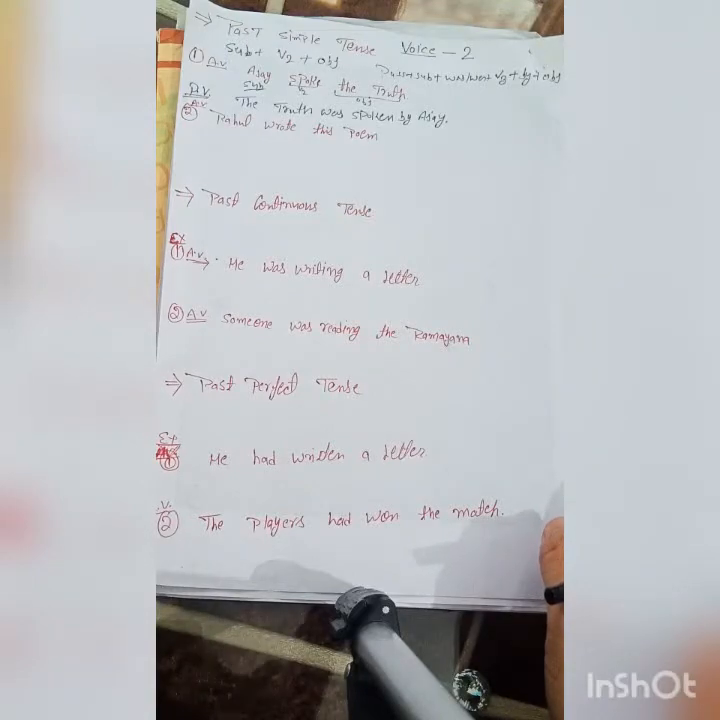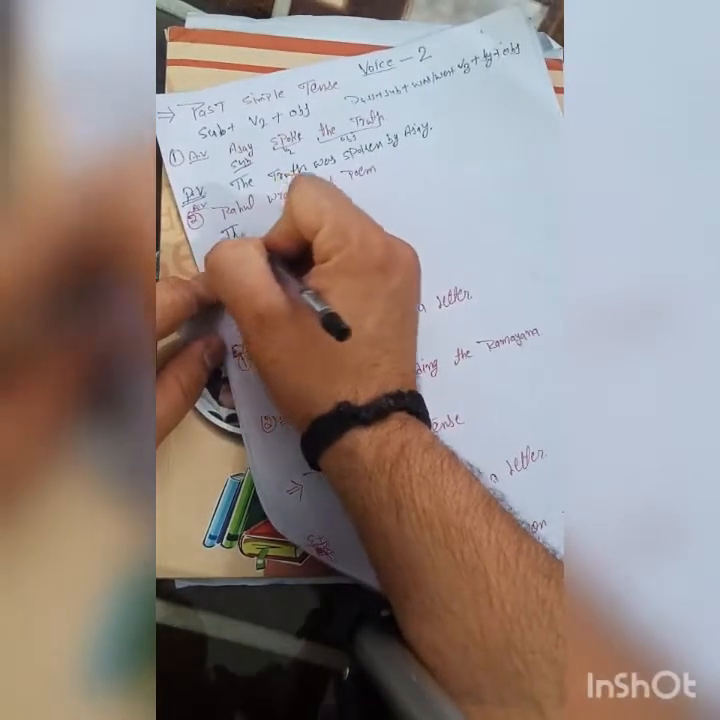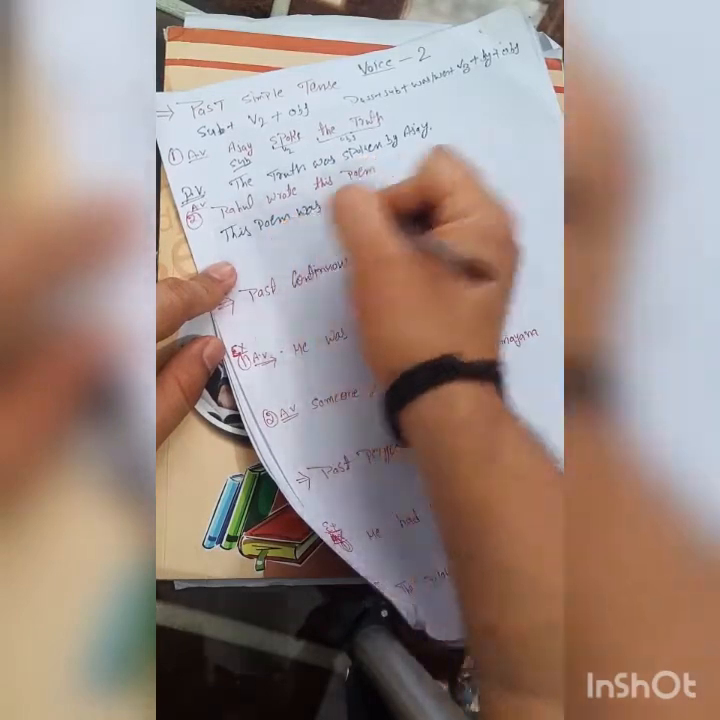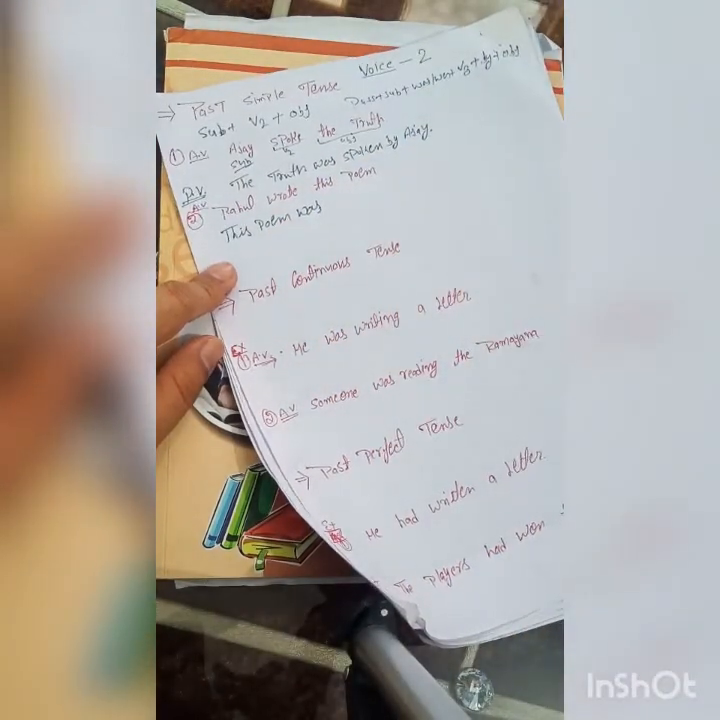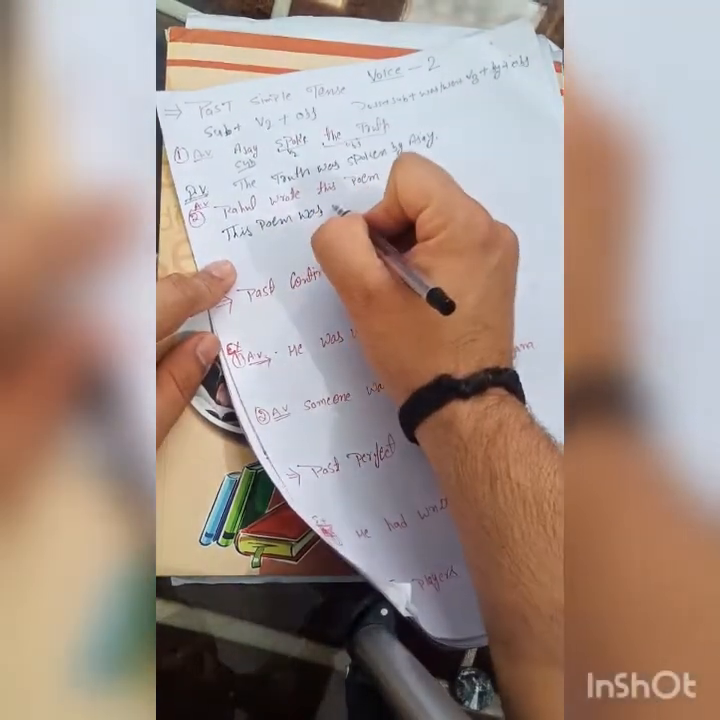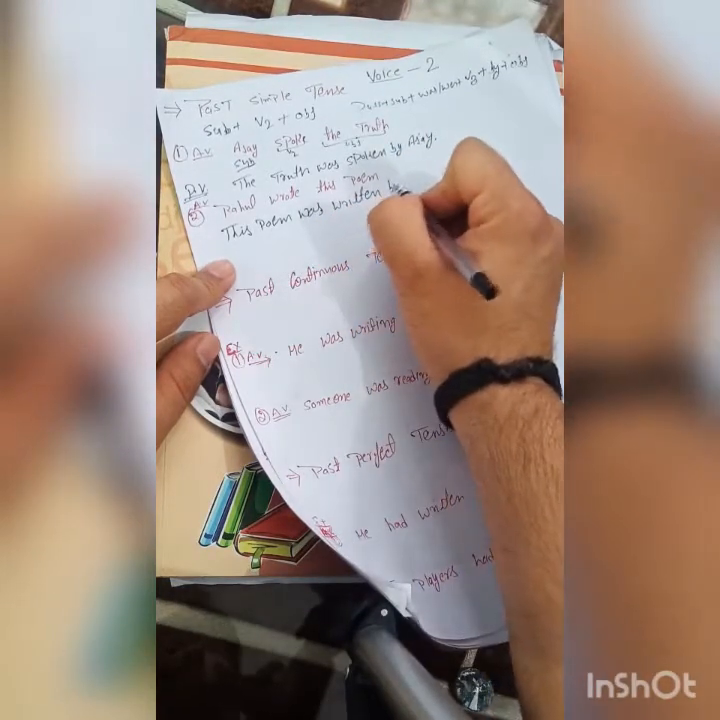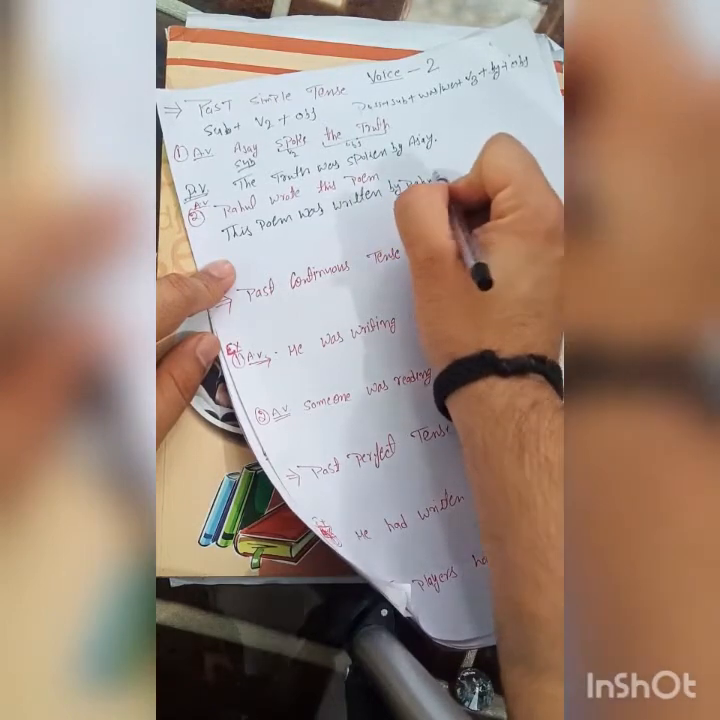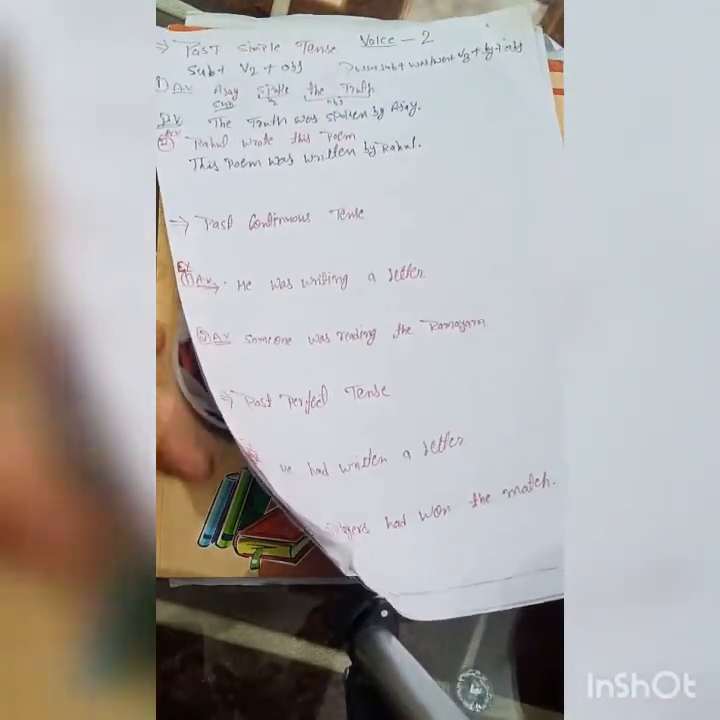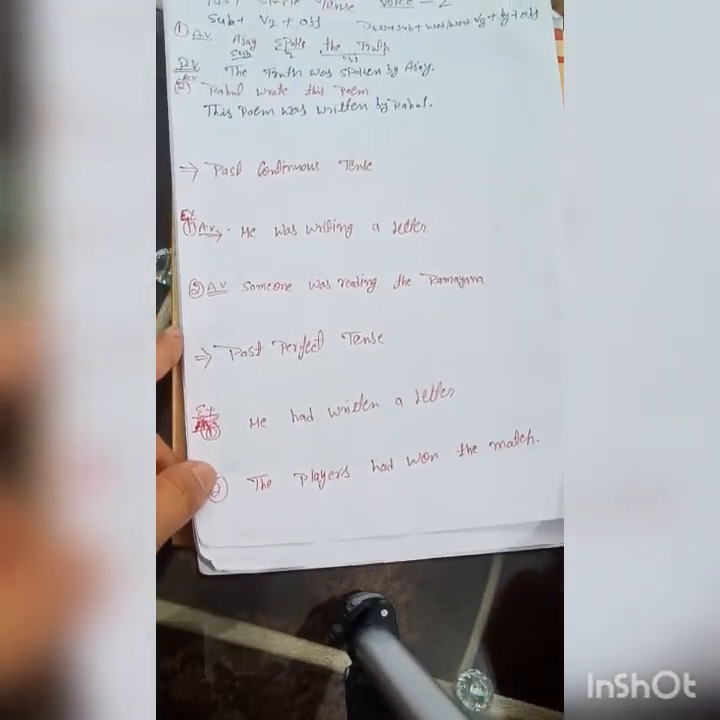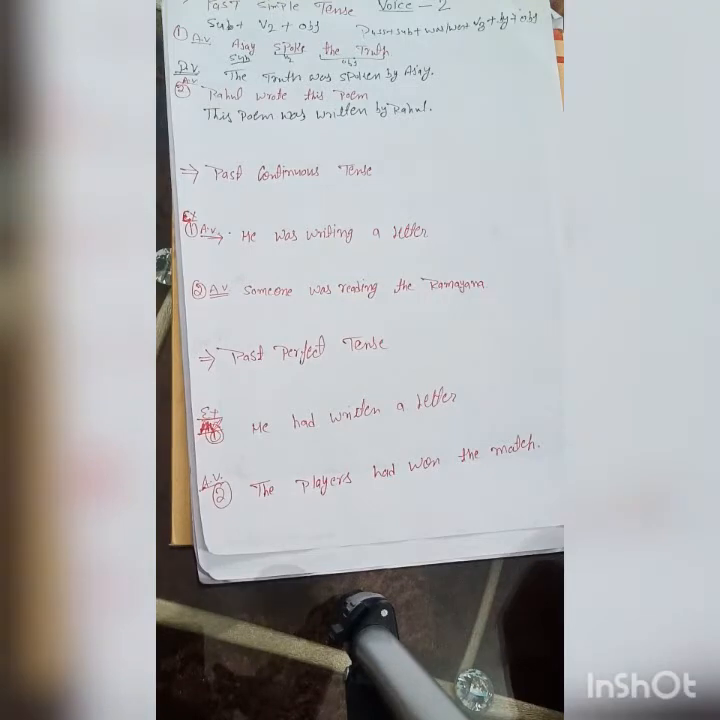Second example, Rahul wrote this poem. Now change this. The poem was, and the third form of write is write, wrote and written. The poem was written by Rahul. It's very simple guys, so don't take any kind of stress. Just follow the formula and change from active voice to passive voice.